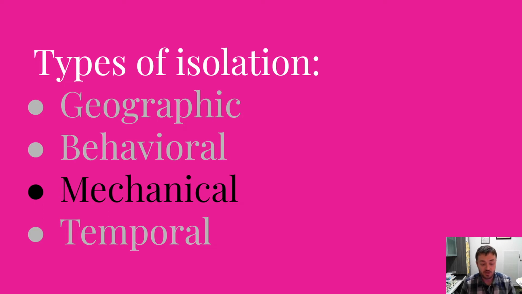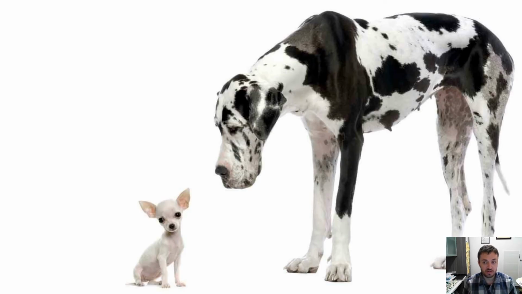Another type of isolation is called mechanical. This one's fairly self-explanatory. Basically, one key does not fit another lock. And in that sense, they can't have babies because they just don't fit in order to have that baby. For example, even though a Great Dane and a Chihuahua are technically the same species, they're so far apart, they're basically verging on speciation.